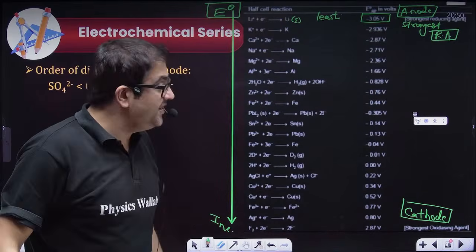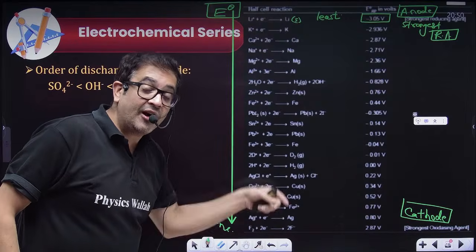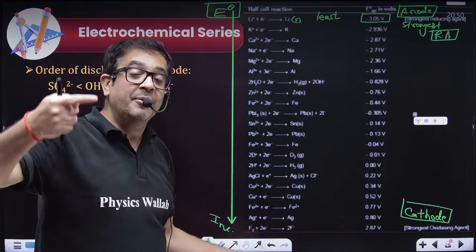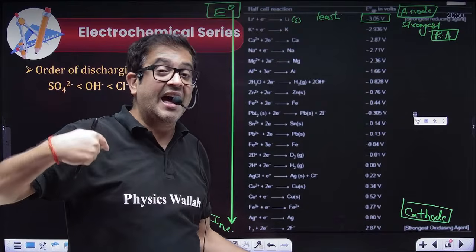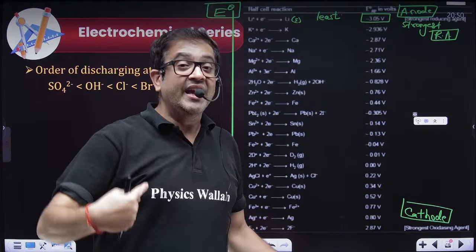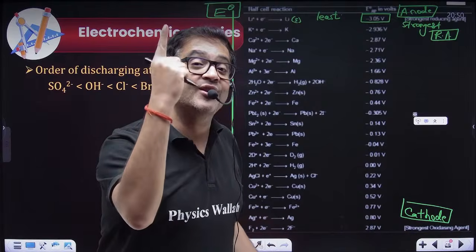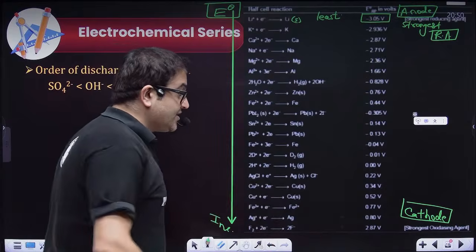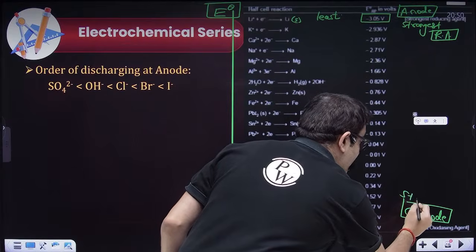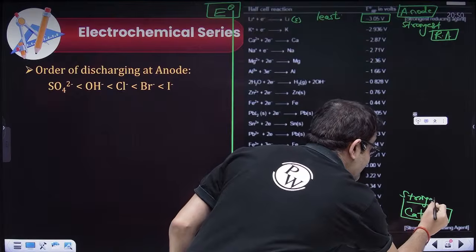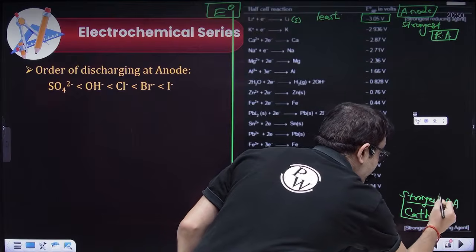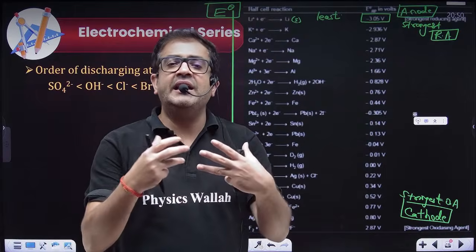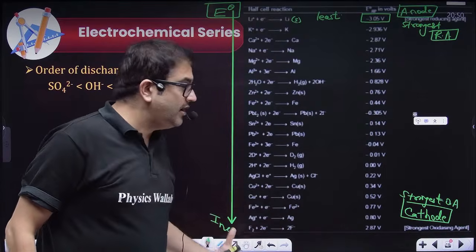Speaking conversely, the species which are falling at the bottom of this electrochemical series will want to become a cathode. That means they will have a tendency to reduce themselves. If I reduce myself, I will oxidize you. That means the species at the bottom are the strongest oxidizing agent, so OA. So this is some inorganic knowledge we should definitely compare using the electrochemical series.